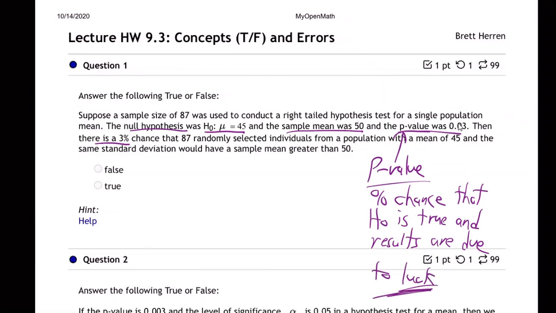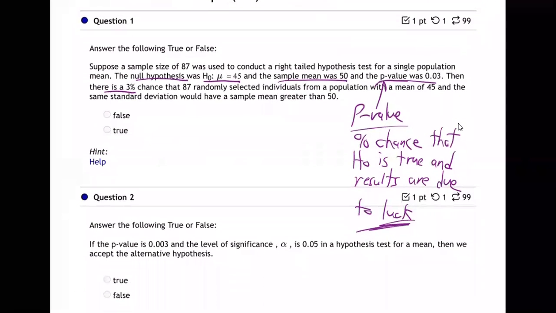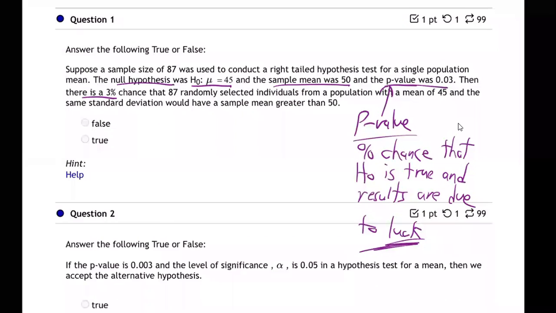It's the percentage chance of luck, basically. That's what the p-value is. It's the percentage chance that it's just because of luck. That the H0 is really true and that you just got these lucky results. So that's, in this case, 3%.